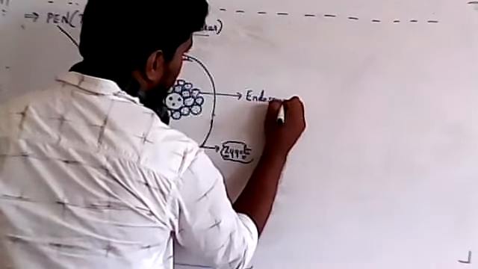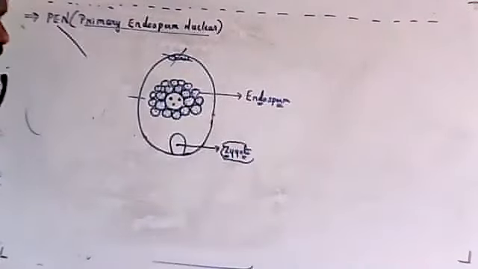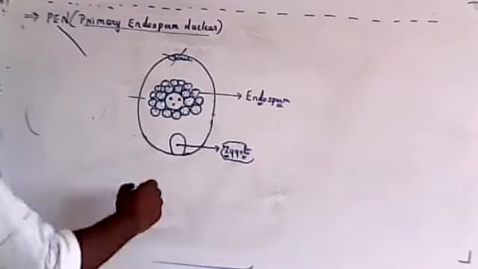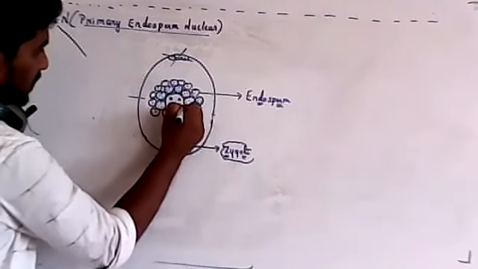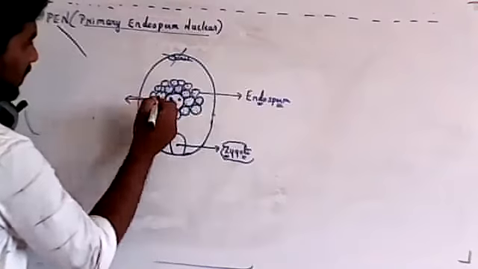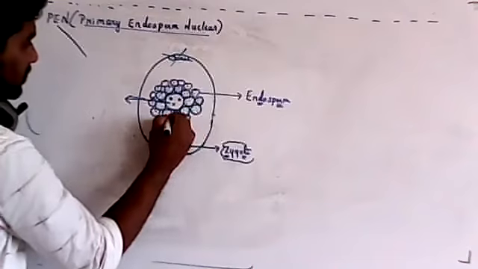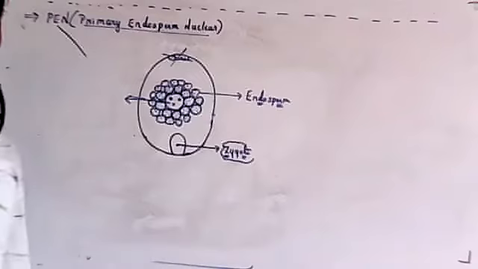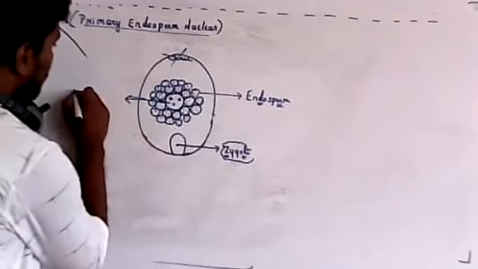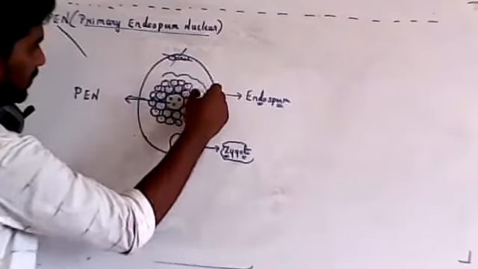You should know when it is called endosperm and when it is called primary endosperm nucleus. The primary endosperm nucleus is the first cell at the center after fertilization. That is called PEN. When it multiplies and gives rise to a group of cells, then it is called endosperm. So don't get confused with the statement that primary endosperm gives rise to endosperm. Primary endosperm nucleus means only the single cell present at the center, PEN. When it multiplies, this whole bunch or group of cells is called endosperm.